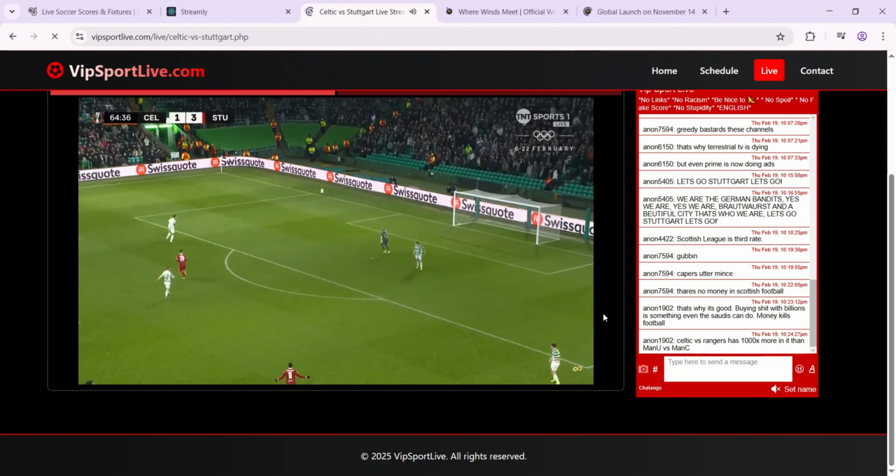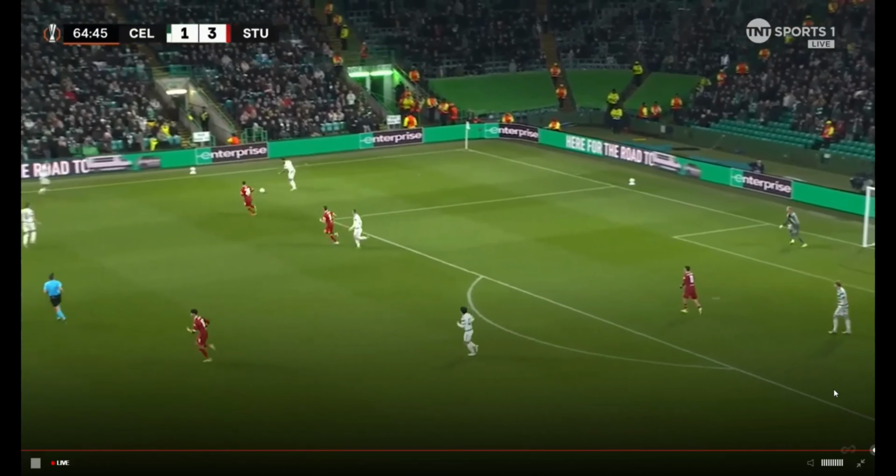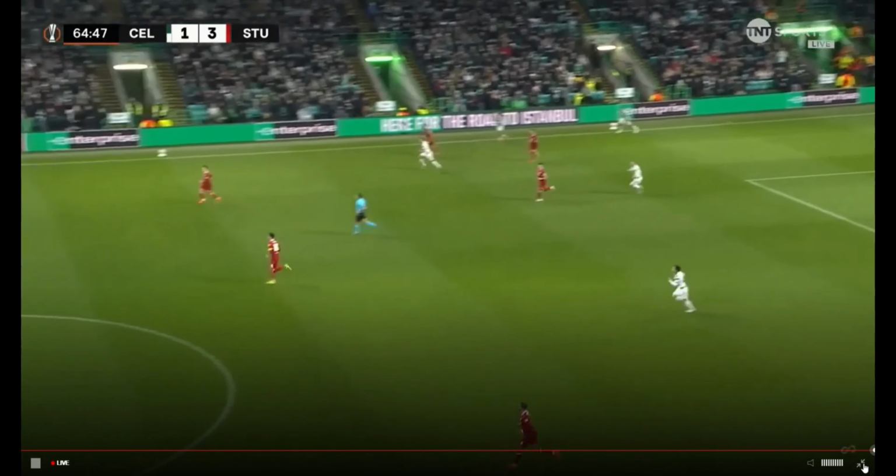Risky one from Scales, and this sigh of relief goes around Celtic Park. Nervousness about the back there for Celtic. Yeah, Yeah, that was nearly clear. really messy. That would have been a disaster.